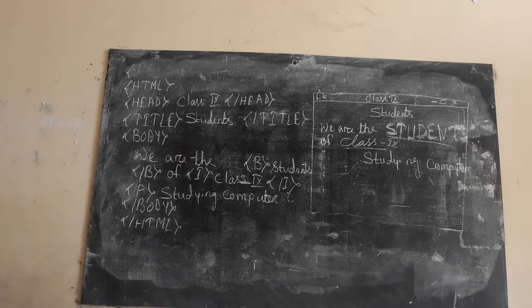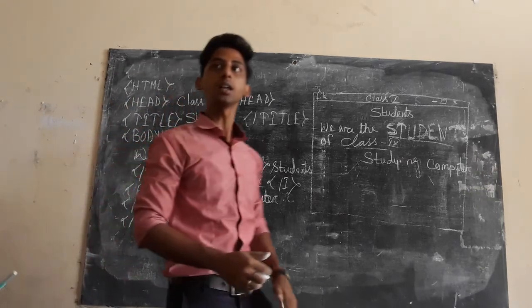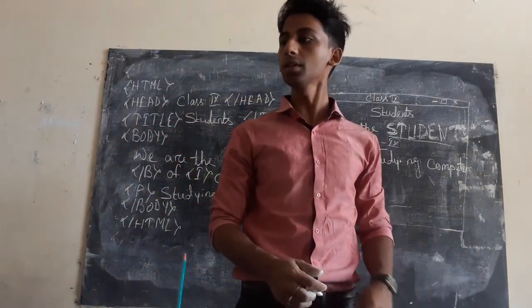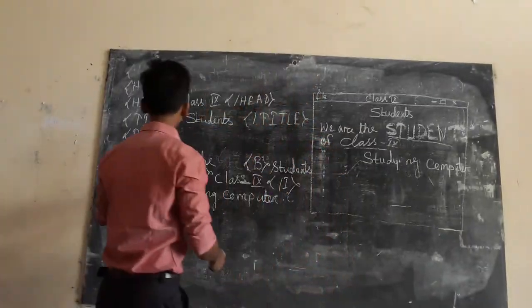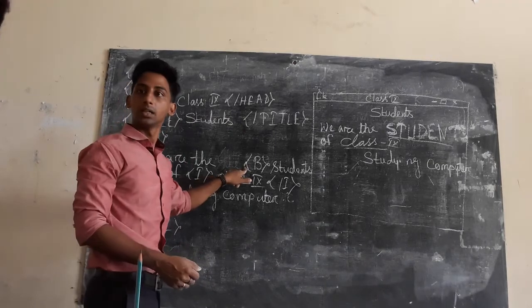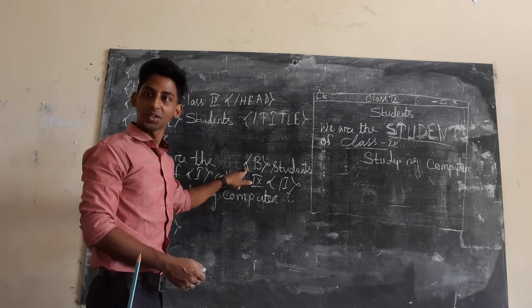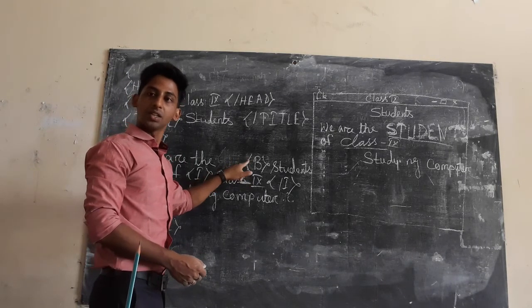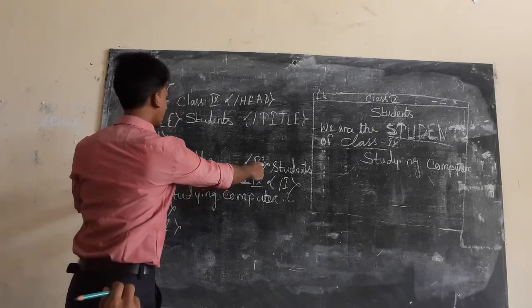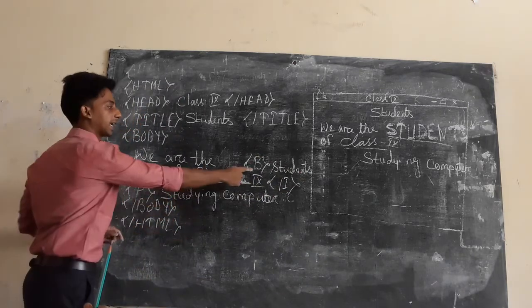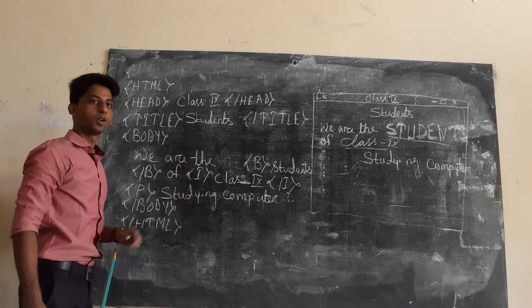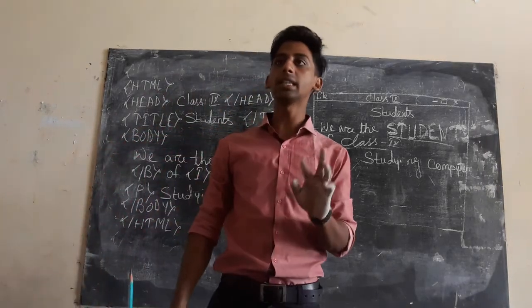Wait. Now, class 9. You understood? Yes, sir. Understood? Because of this tag, no? Italic, bold. Understood or not? Whenever you use this in the container from here to here, only this particular word you want bold letter, then bold tag you can use. Okay? Last one easy thing I am saying.